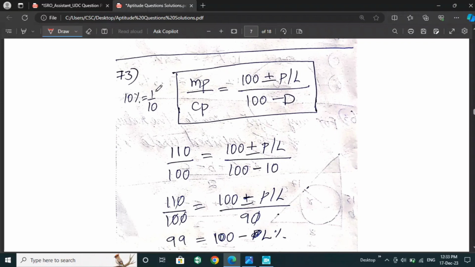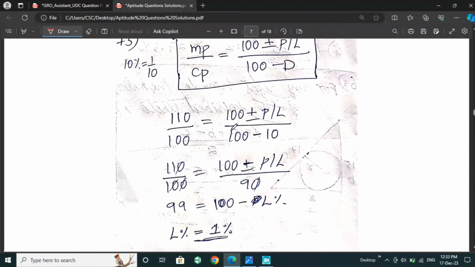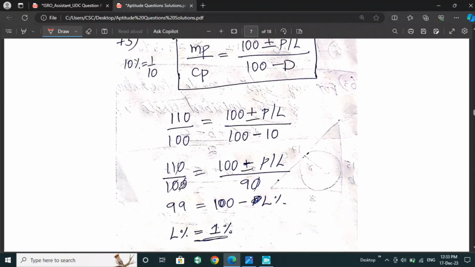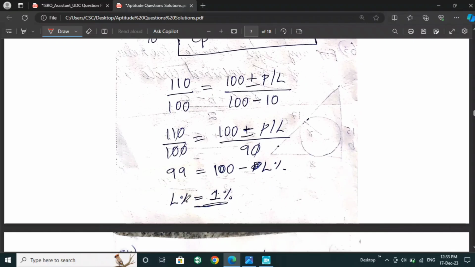if we take 10%, 1 by 10, we can calculate MP using this formula: market price by cost price equals 100 plus or minus profit or loss, and by 100 minus discount. Here the market price is 10% more than the cost price. After calculating, we'll get the loss percentage as 1%.